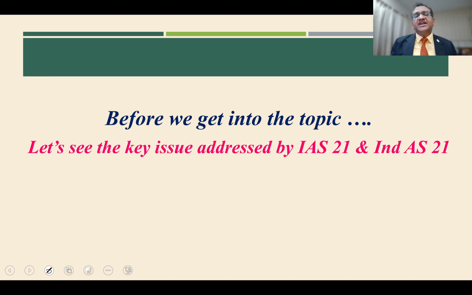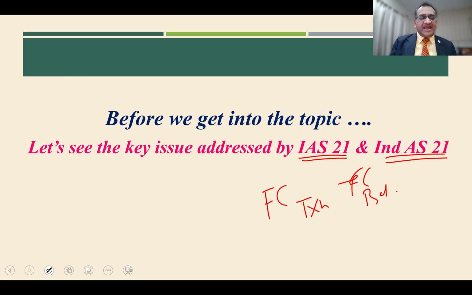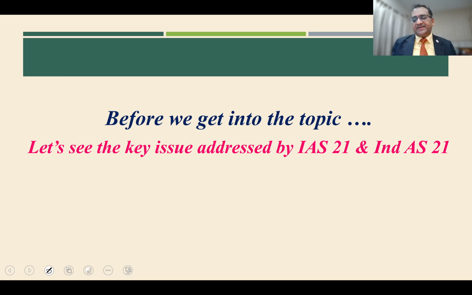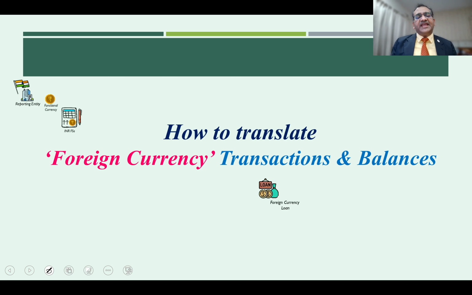Before we get into all of these, it is very important for all of us to understand the core requirement under IAS 21 and Ind AS 21 from the perspective of foreign currency transactions and foreign currency balances. Let us say you are an Indian entity with INR as the functional currency, and you are preparing your financial statements in INR.